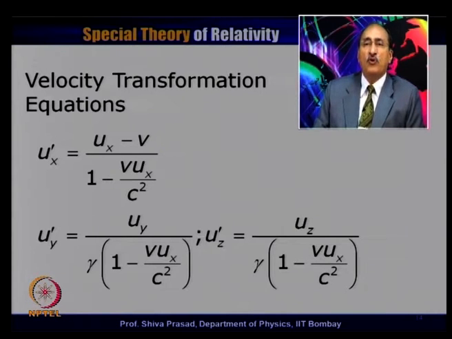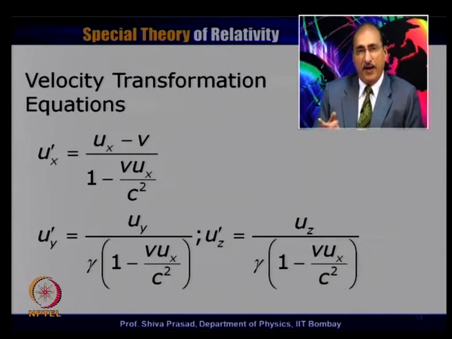We can always find out the inverse transformation, because many times we use the inverse transformation. It means the information about the velocity is given in the S prime frame of reference, and we have to find out the velocities in the S frame of reference. The prescription is simple: change prime to unprimed, change unprimed to prime, change v to minus v.